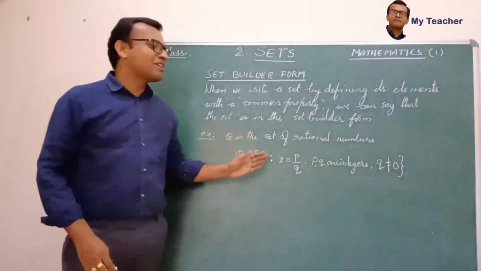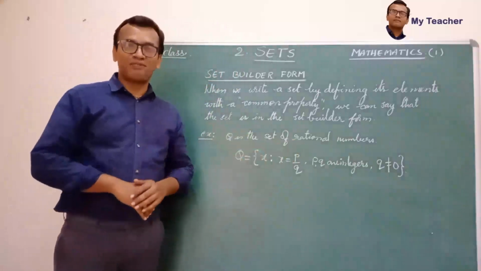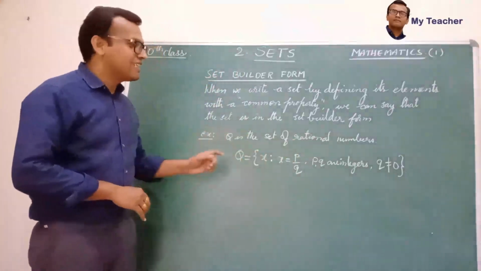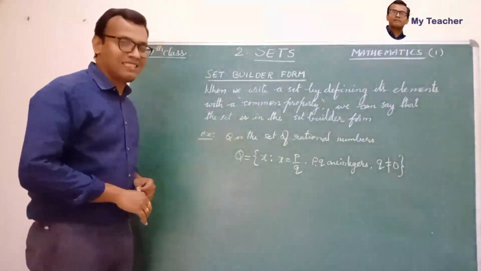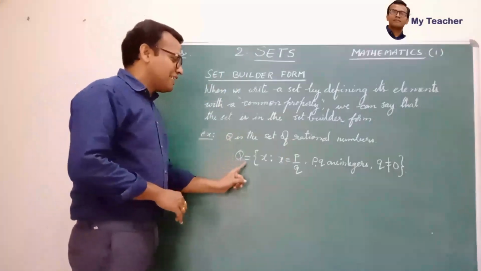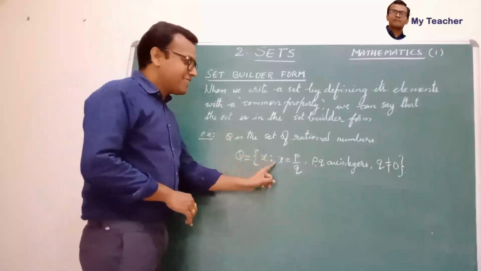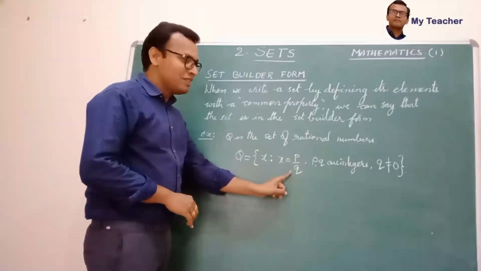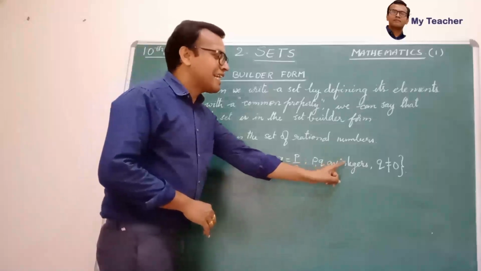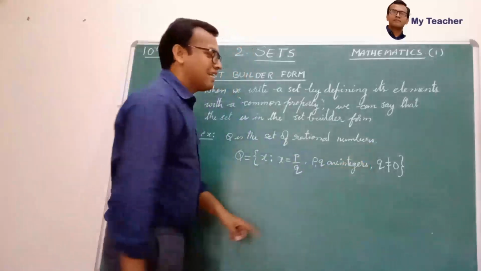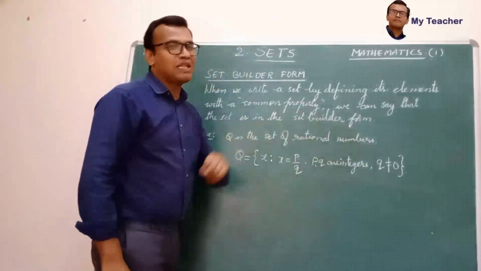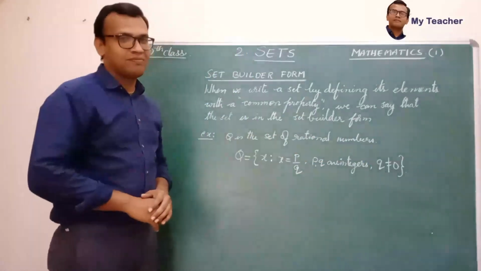So this is the way of writing set builder form. Let us see once again how we have to read this. Q is the set of elements x, where x is equal to p by q, p and q are integers and q is not equal to 0.